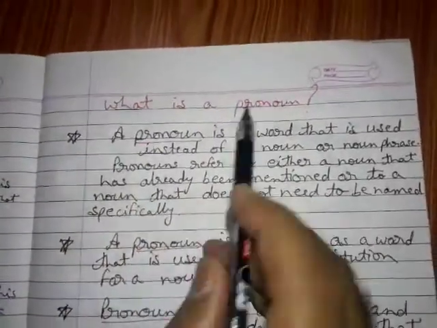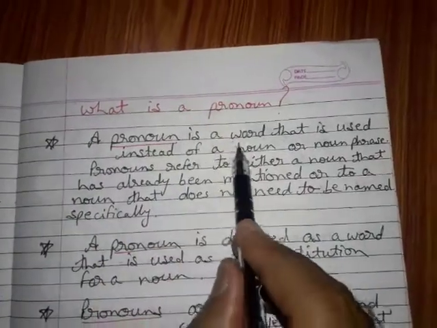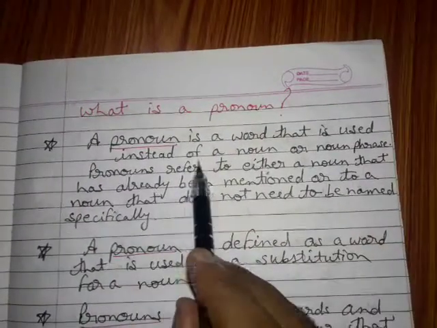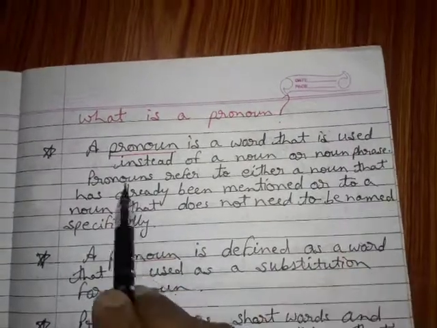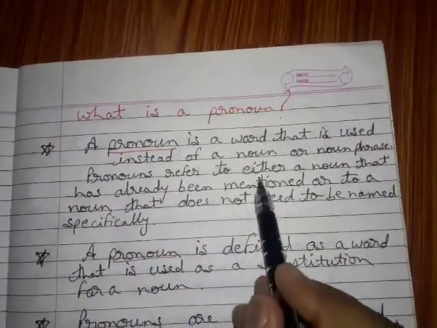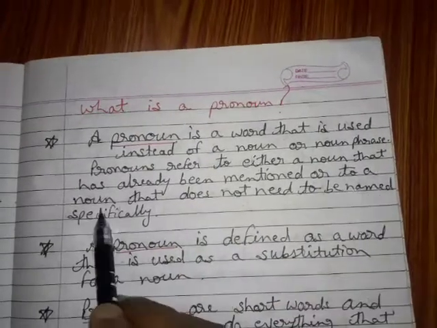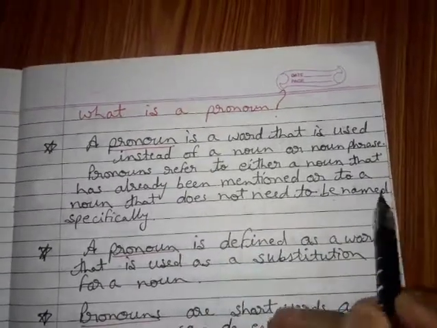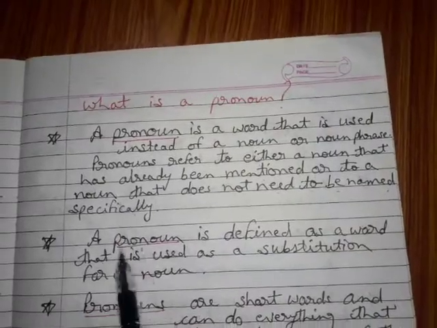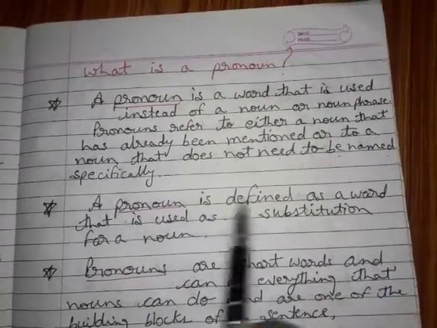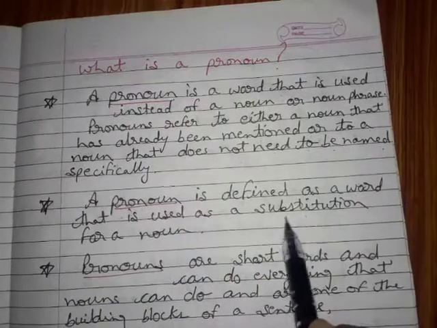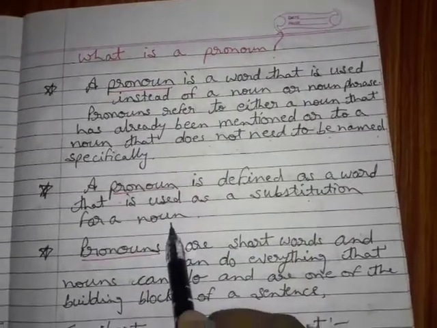What is a pronoun? A pronoun is a word that is used instead of a noun or noun phrase. Pronouns refer to either a noun that has already been mentioned or to a noun that does not need to be named specifically. A pronoun is defined as a word that is used as a substitution for a noun.